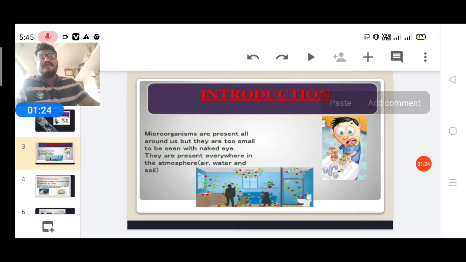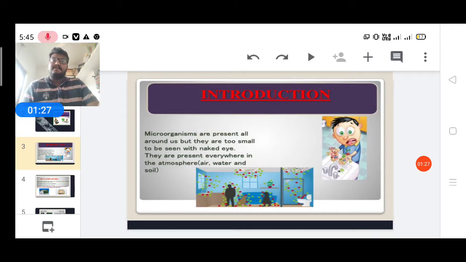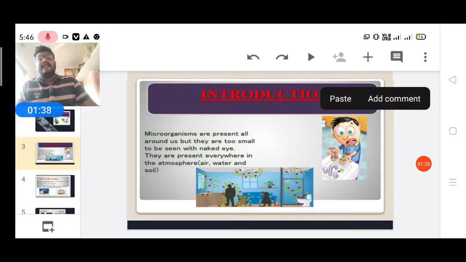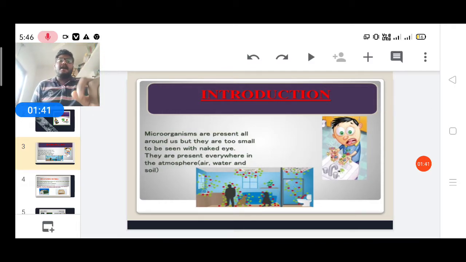And organisms means anything that has life, it may be a plant, it may be an animal. Plants are organisms, animals are organisms, but some organisms we are unable to see with our naked eyes. That type of organisms are called microorganisms.